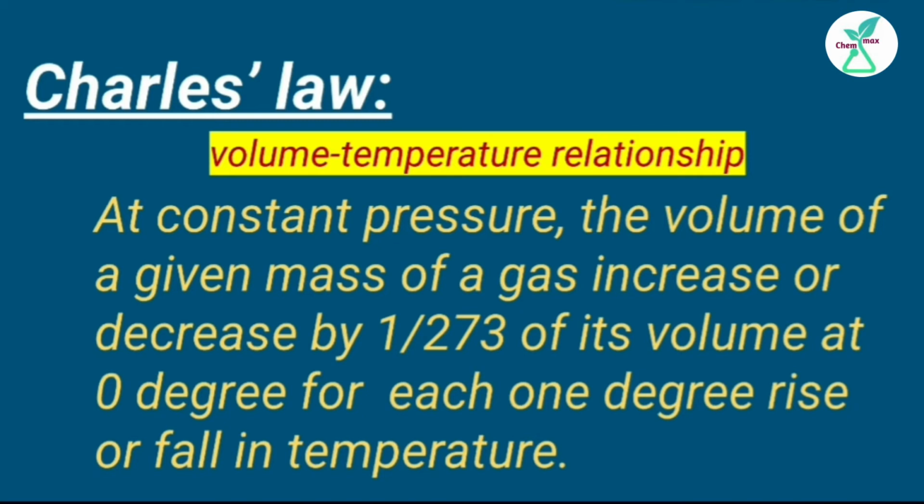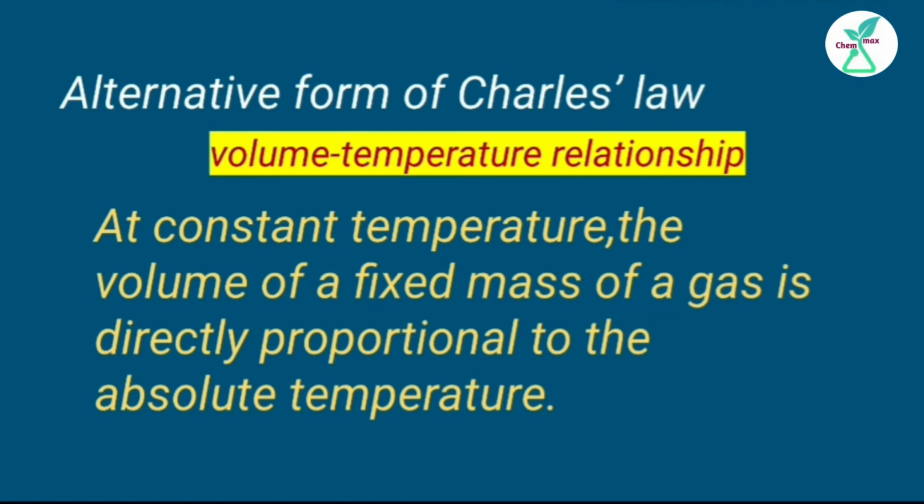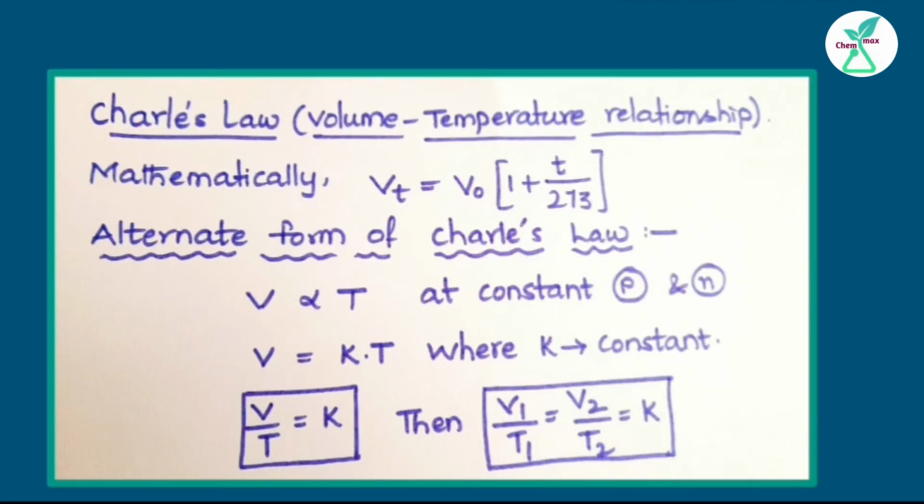The alternative form of Charles law, which is the volume and absolute temperature relationship. At constant pressure, the volume of a fixed mass of a gas is directly proportional to the absolute temperature. Mathematically, volume at T degrees Celsius, that is Vt, is equal to the initial volume plus the increase in volume with rise in temperature. That means Vt is equal to V0 into (1 plus T by 273).